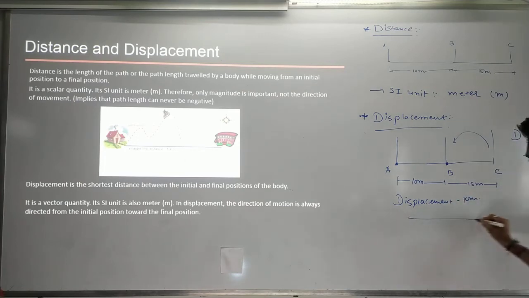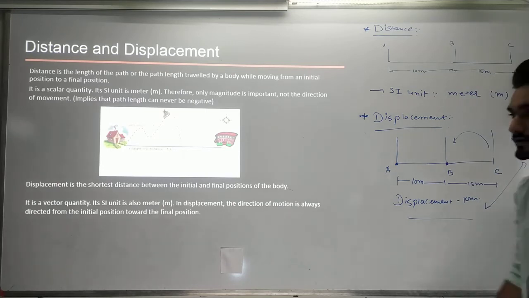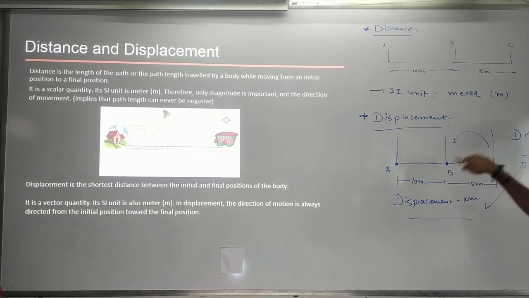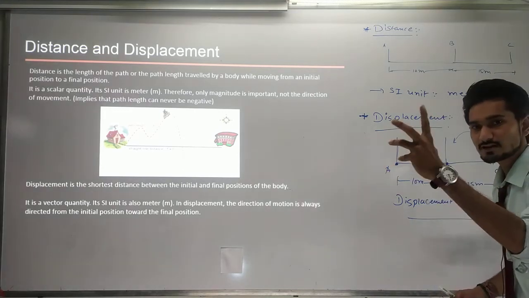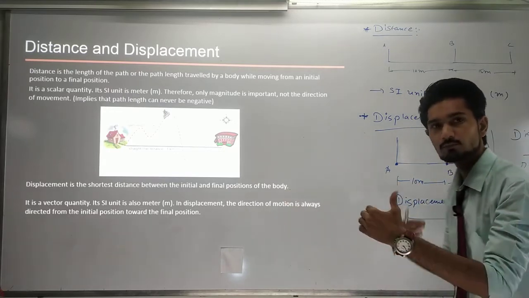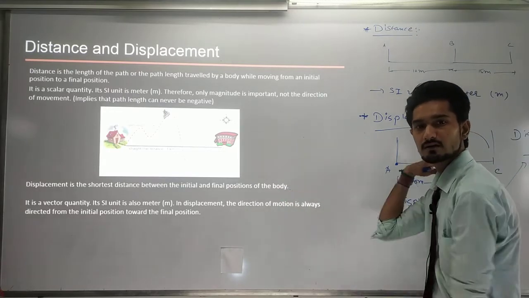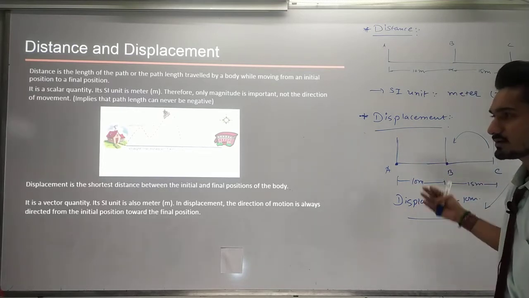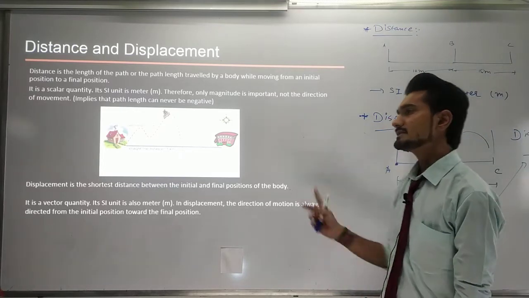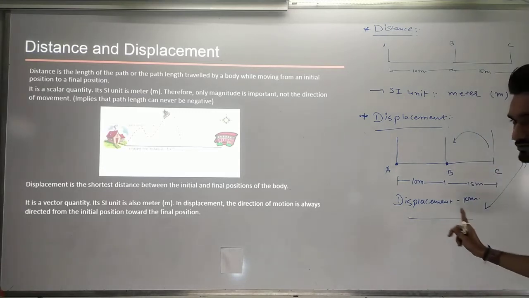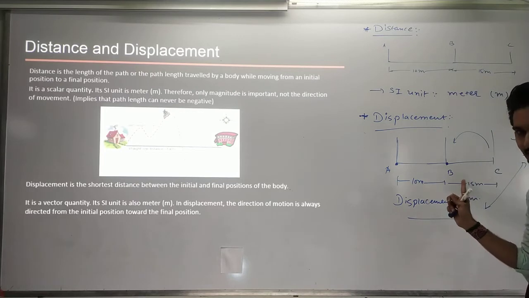So you can see the drastic change in the distance and the displacement, because distance gives us the total value that I have traveled, while displacement gives us the change of the body from point A to point B. Okay, so it is a basic example. Also, displacement is a vector quantity because it is represented by direction.